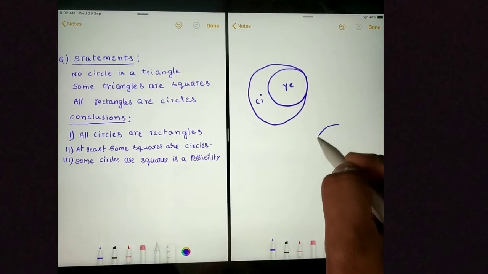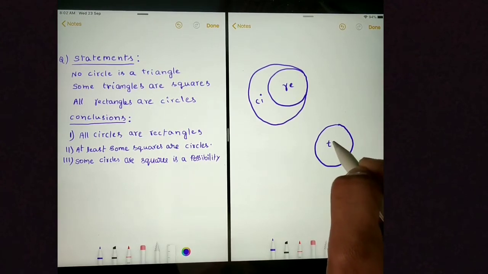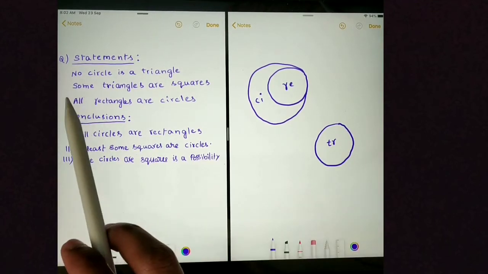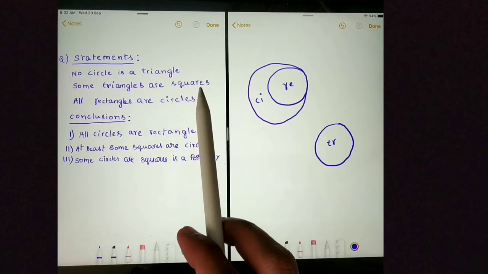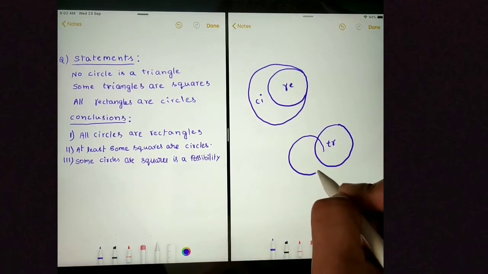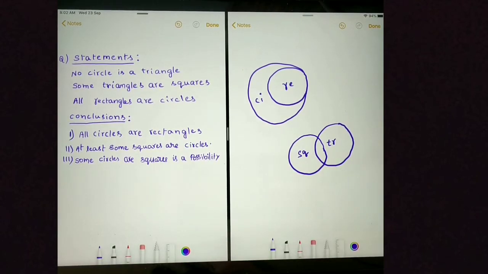Circle and triangle are not related. And some triangles are squares. We are done with drawing the Venn diagram.